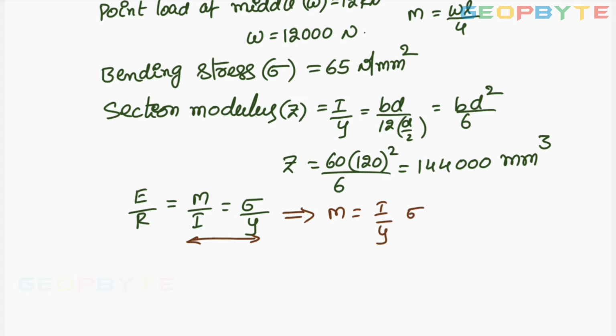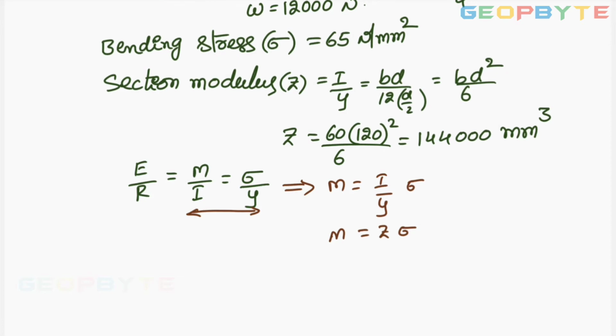But what is the I by Y, dear students? I by Y equal to section modulus denoted by Z. So bending moment M equal to Z into sigma.